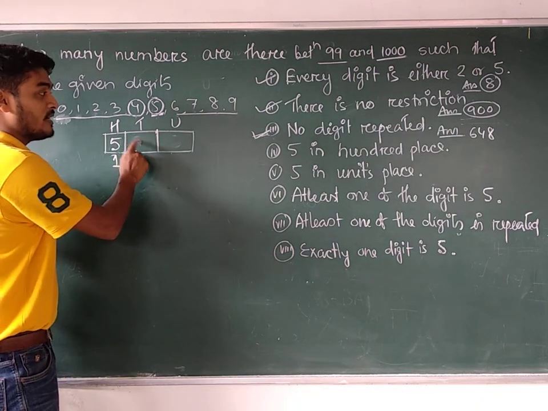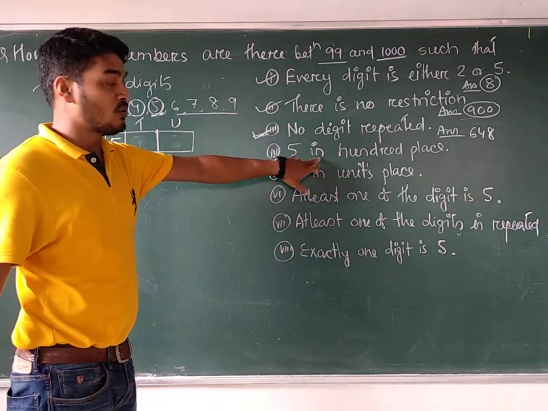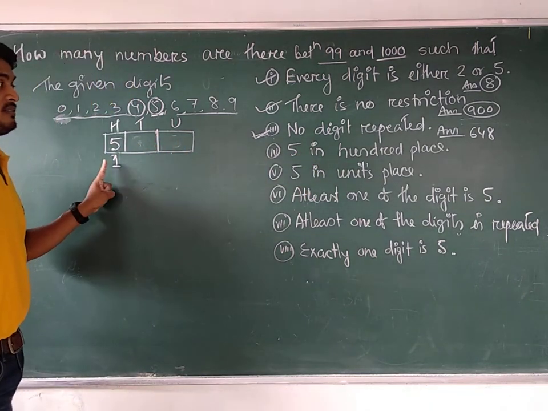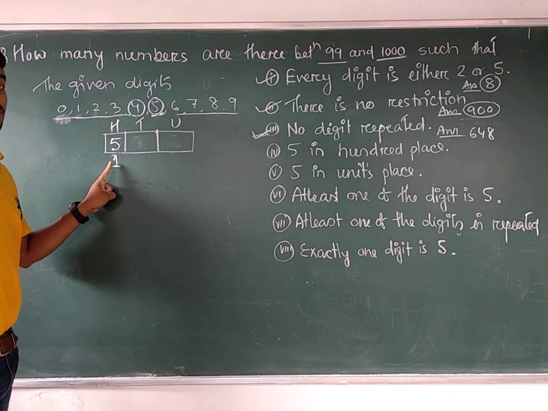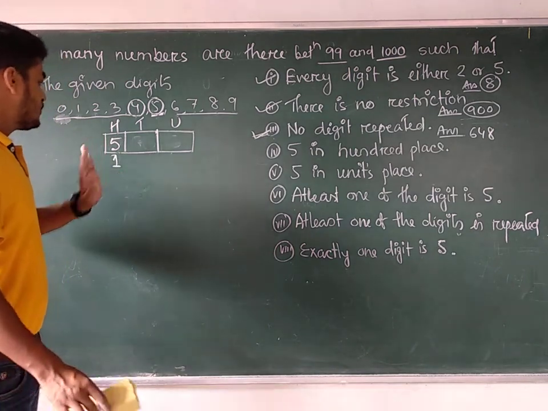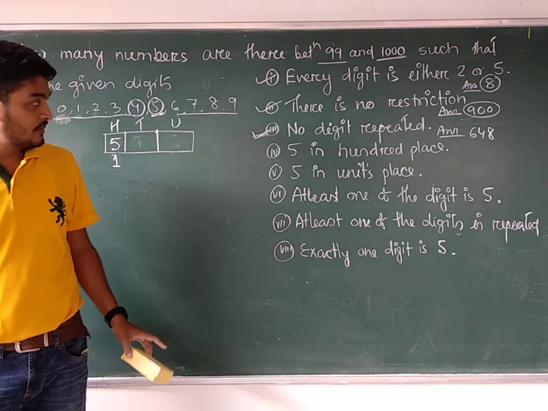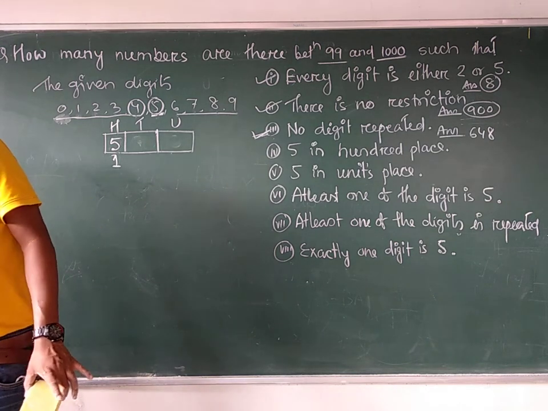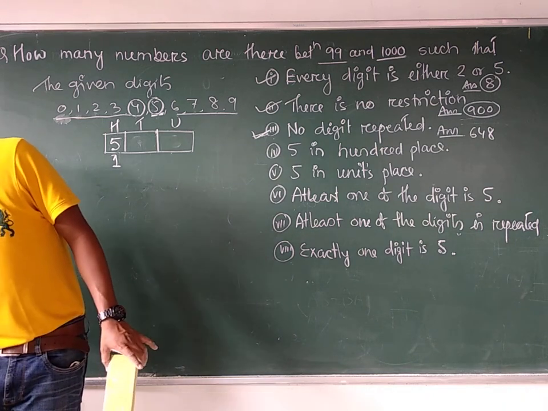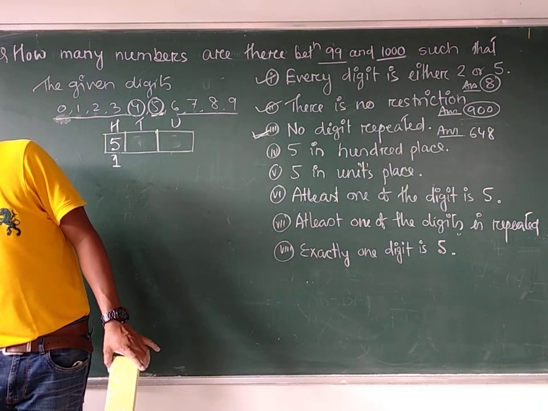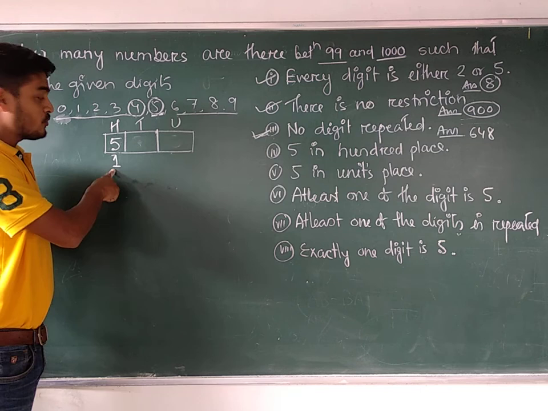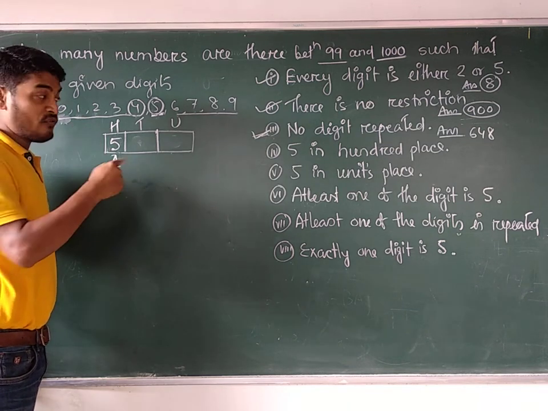Whether repetition is allowed or not is not mentioned, so we will consider repetition allowed. Remember, 5 should be there in the 100 place. So this place can be filled up in how many ways? 1 way. Are you getting my point? So the number will be 5 followed by the other two digits. There is no restriction that 5 should not be there in the other places.